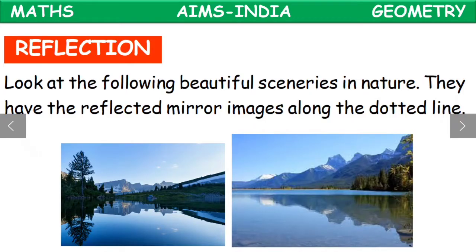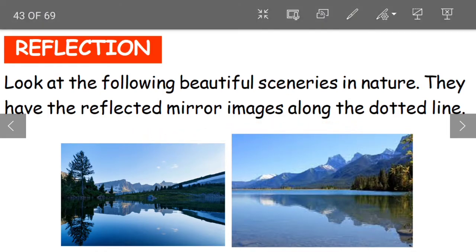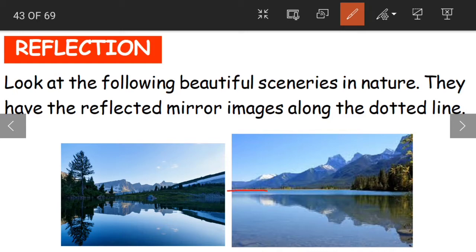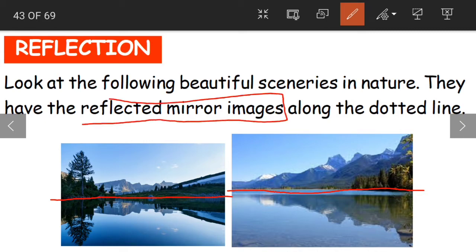So in today's class, let us learn about reflection. Look at the following beautiful sceneries in nature. They have the reflected mirror images along the dotted line. Here the dotted line is missing, so I'll draw a line, okay? So what is this reflection? What do we mean by the reflected mirror images?